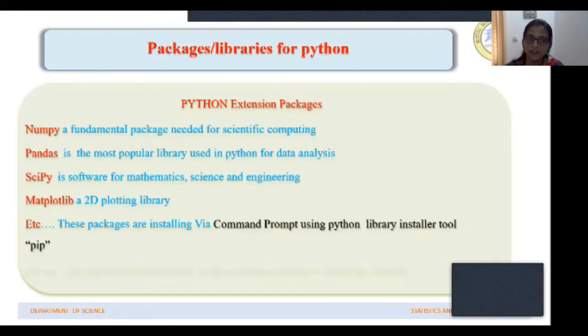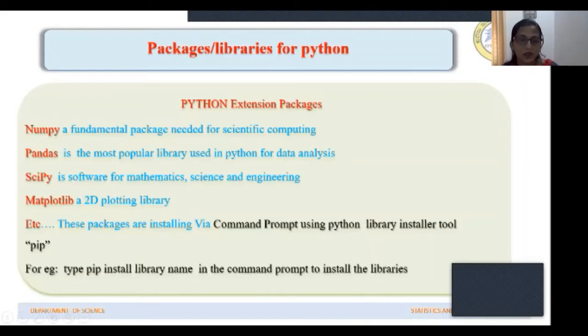For example, if you want to install the NumPy library, you should just go to the command prompt and type pip install NumPy and press enter. The library NumPy will be downloaded. So to install any library, you just have to type pip install in the command prompt along with the library name.